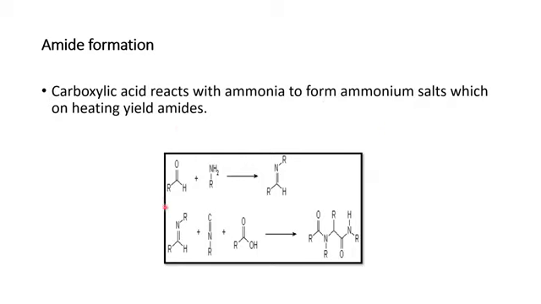For example, in this case there is carboxylic acid, in this case there is a primary amine, and in this case there will be formation of, as we have been seeing that we have 2R, it means this is a secondary amine. This secondary amine reacts with C double bond O and R, the carboxylic acid, and in response they will form an amide as you have seen in this reaction. Next slide.